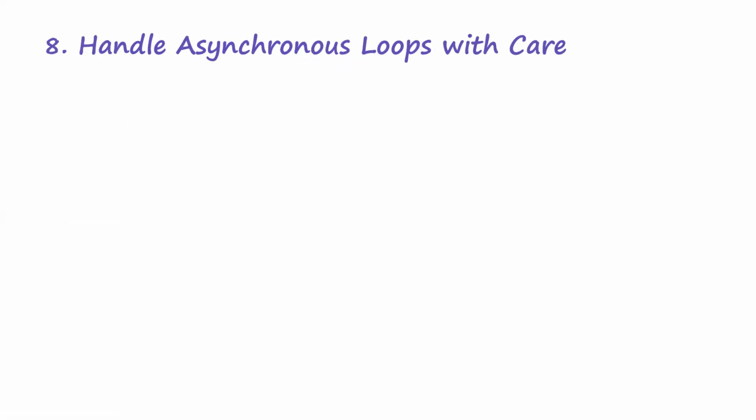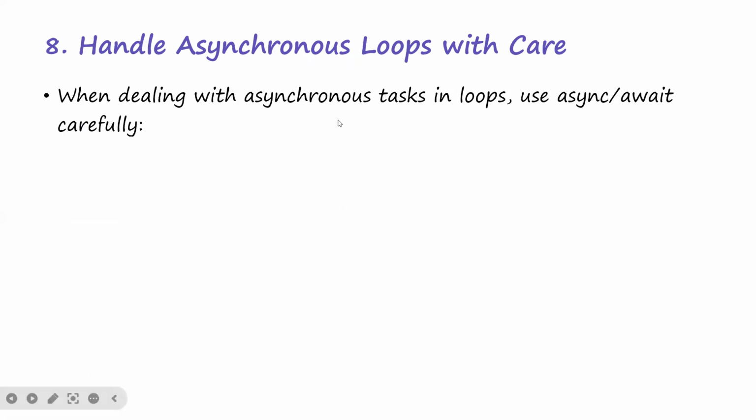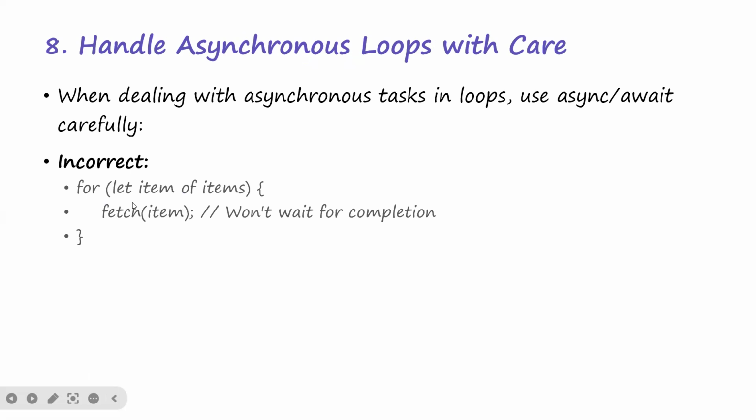In as much as we have not talked about asynchronous programming, when you handle asynchronous loops you always handle them with care. When dealing with asynchronous tasks in loops, use async or await carefully. This is very bad because this will not wait. For both people, I don't expect you to know this. I don't expect you to understand this, but no problem.